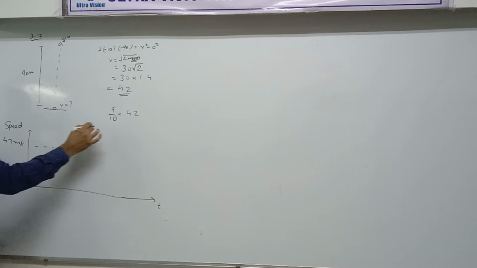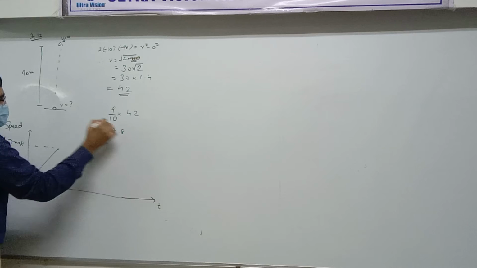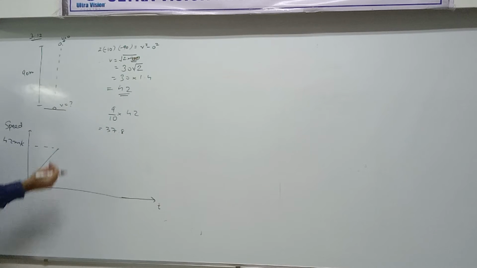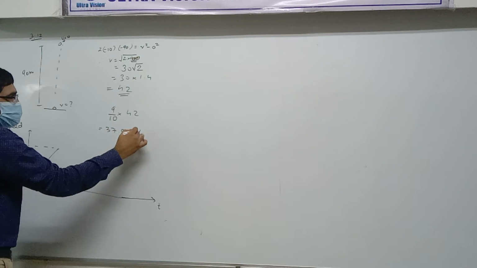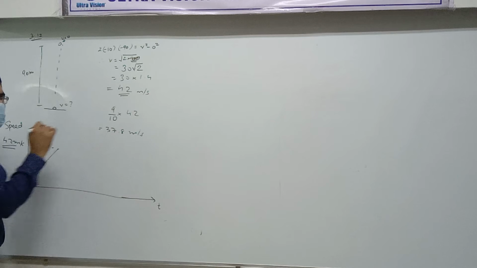So what it is saying is that after rebounding, when it's trying to go up after hitting there, it's going up. Now when it goes up, is its speed 42 meters per second? No. It has become less. How much? 37.8 meters per second. Did you get it?